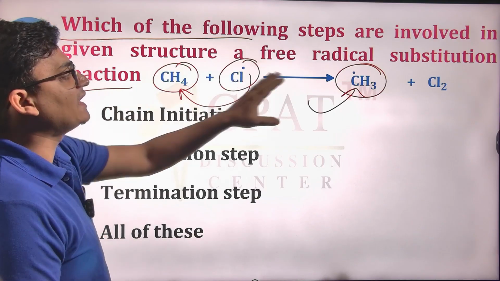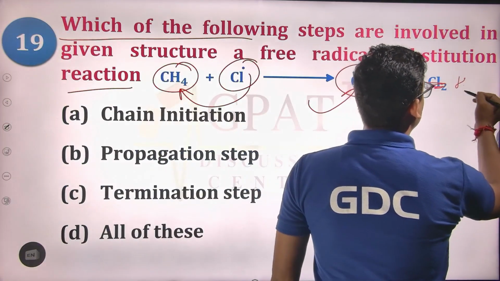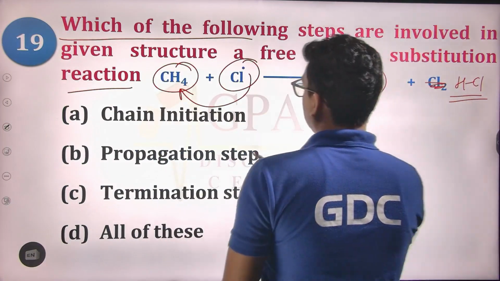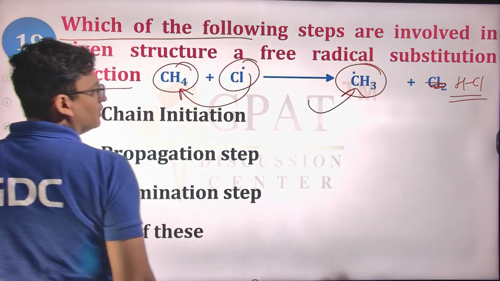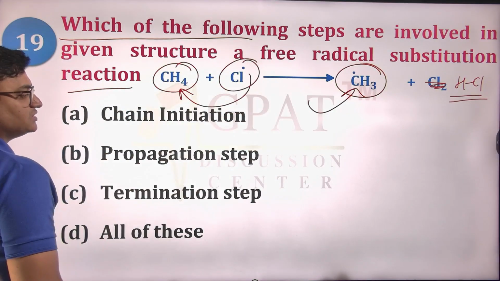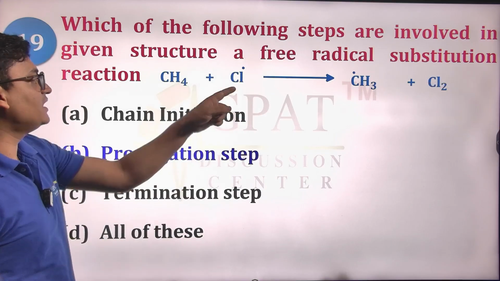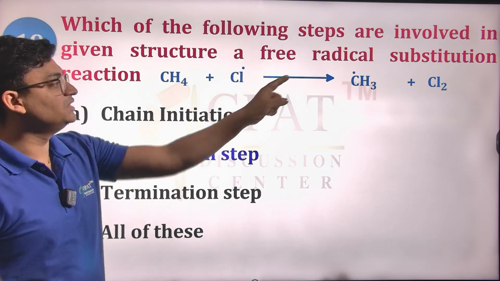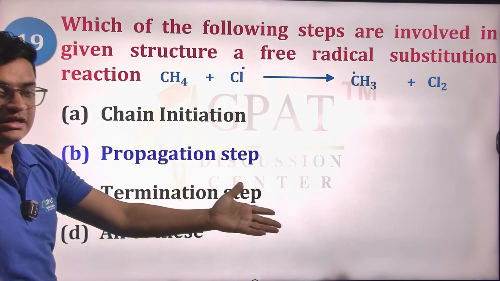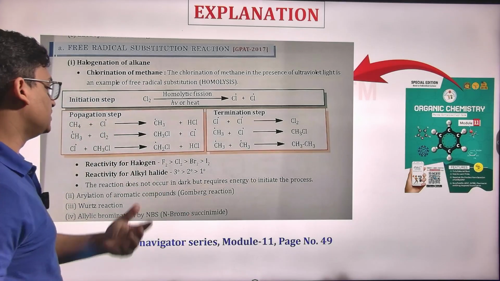This is not Cl2, it will actually be HCl. One of the H reacts with Cl dot to make an HCl molecule, and we are getting CH3 dot. So this is a propagation step. One radical reacts with a non-radical species making a radical and a non-radical species. That is only possible in the chain propagation step.